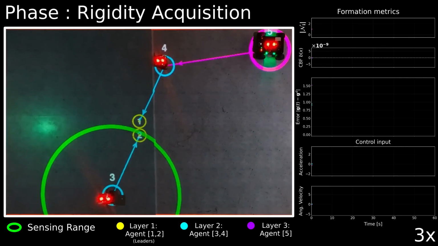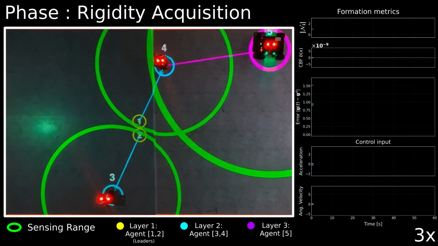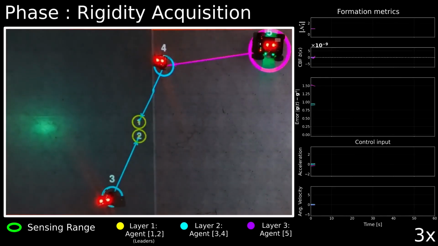in finite time. Initially, the communication graph is not bearing rigid. As we can see, the active edges, shown in layer colors, do not fulfill the criterion for bearing rigidity as the required edges, in red, which ensure each follower has at least two parents, are missing due to sensing range limitations.